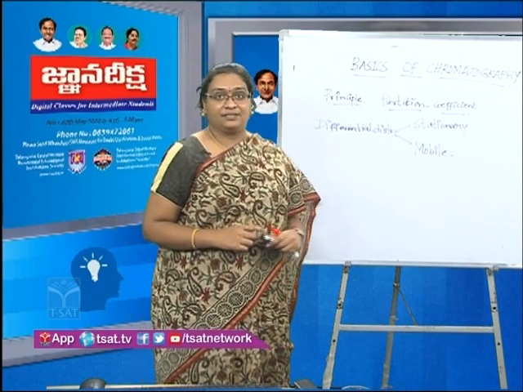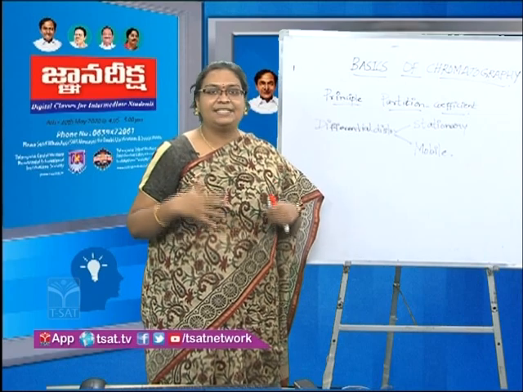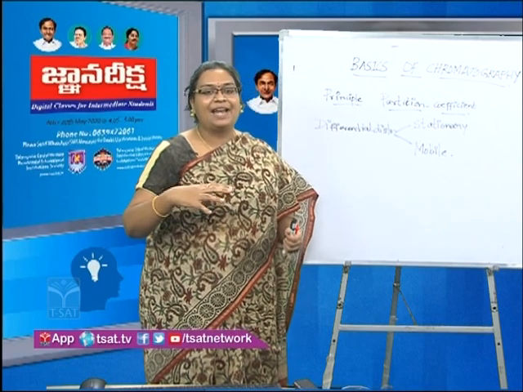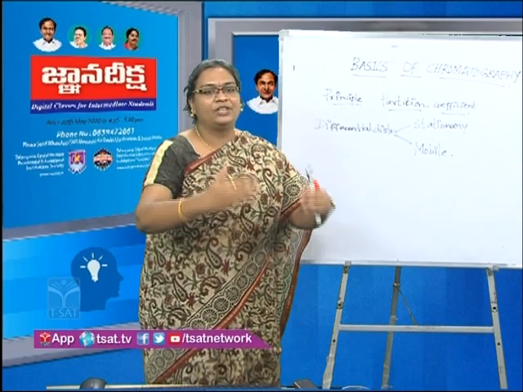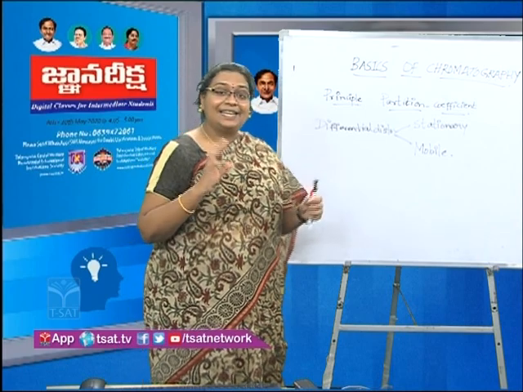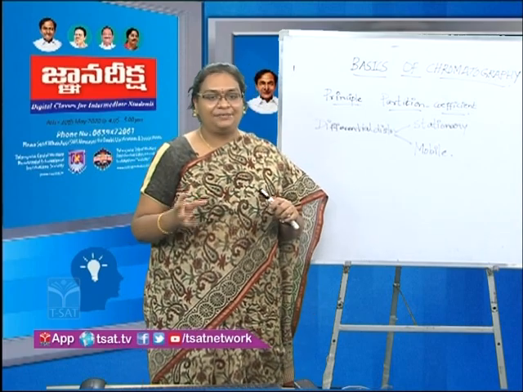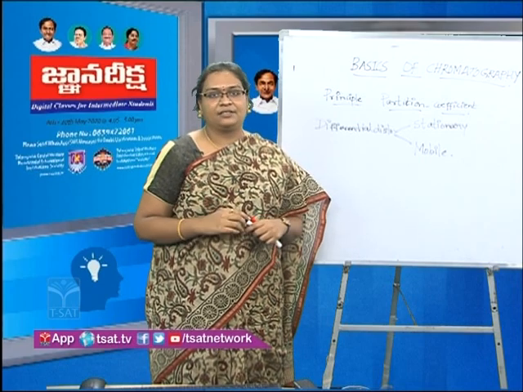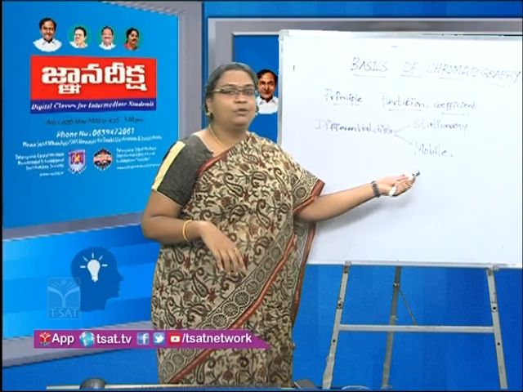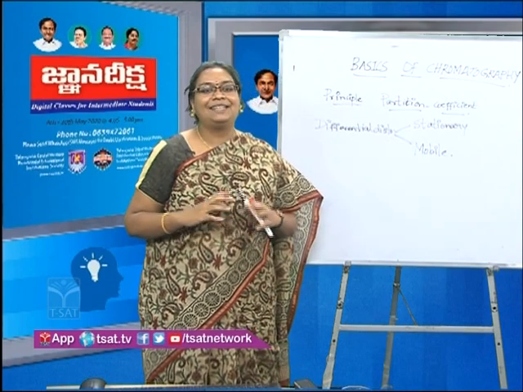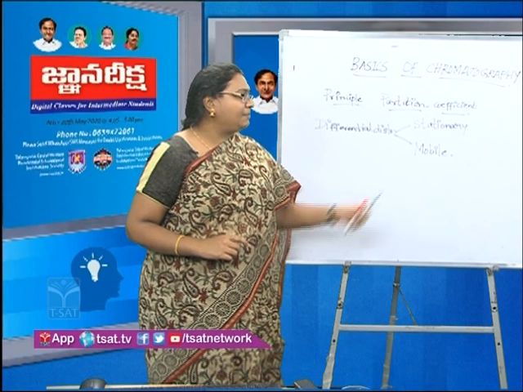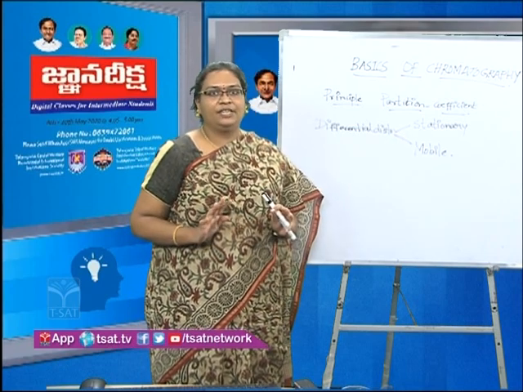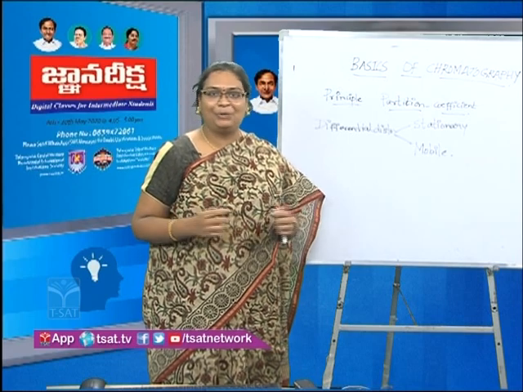Whereas mobile phase, mobile, it is movable, it is capable of moving, and thereby it is the one which is moving and thereby takes the analytes along with it. So the interaction between the stationary and mobile phase, especially the analyte interaction, whatever the sample we are planning to separate, its interaction with the stationary and mobile phase will be highly important in their separation. Few of them, if they are having more interaction with the stationary phase, because it is not moving, it also does not move. The analyte also does not move.